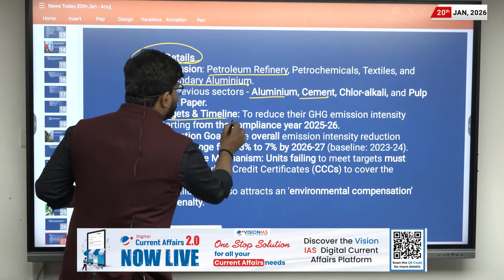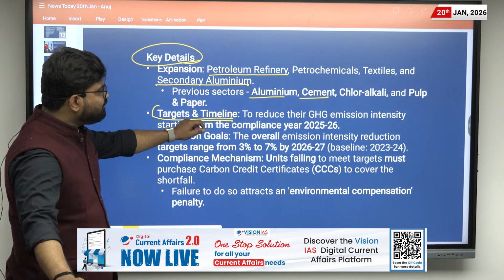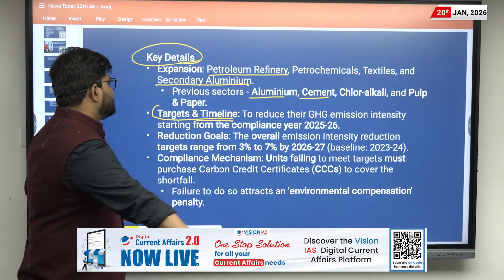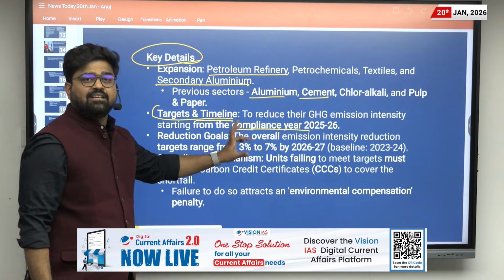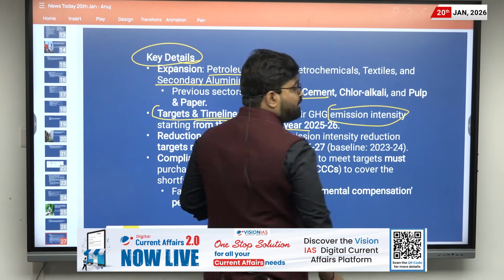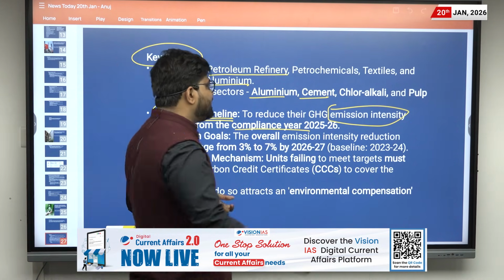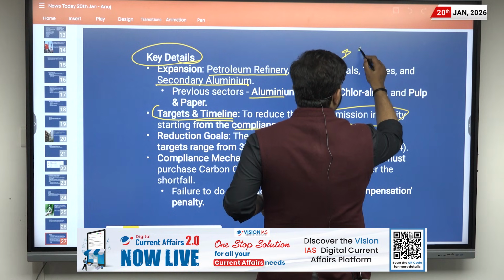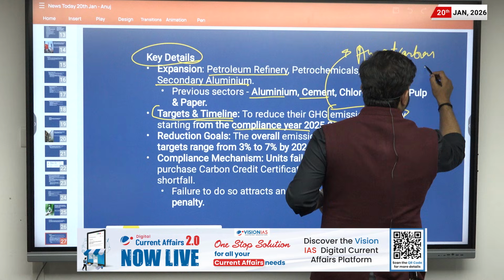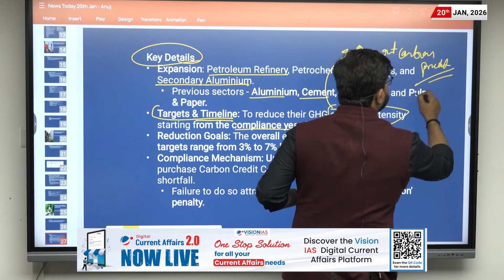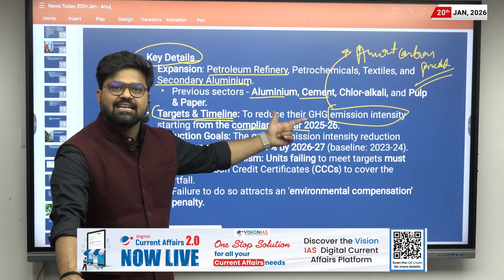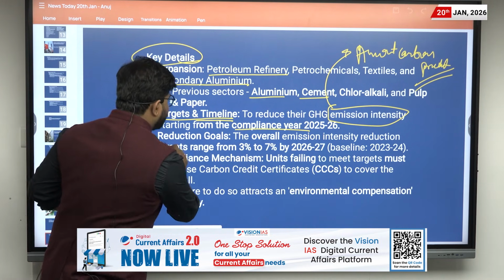Secondly, what are the targets and timeline? So they have to reduce their greenhouse gas emission intensity starting from the compliance year of 2025-26. You might have heard about this term, emission intensity, but what does it mean? Basically, it means the amount of carbon produced per product. It means how much carbon you are producing in producing a product. That is emission intensity.